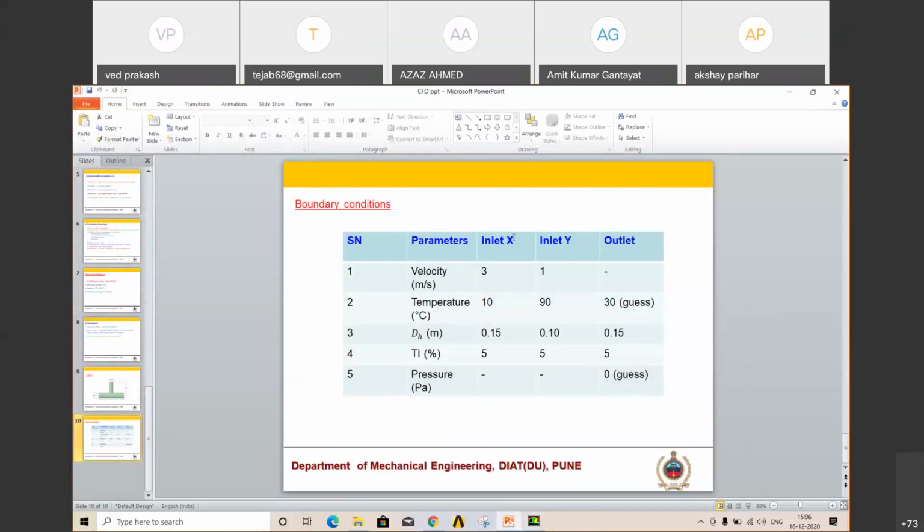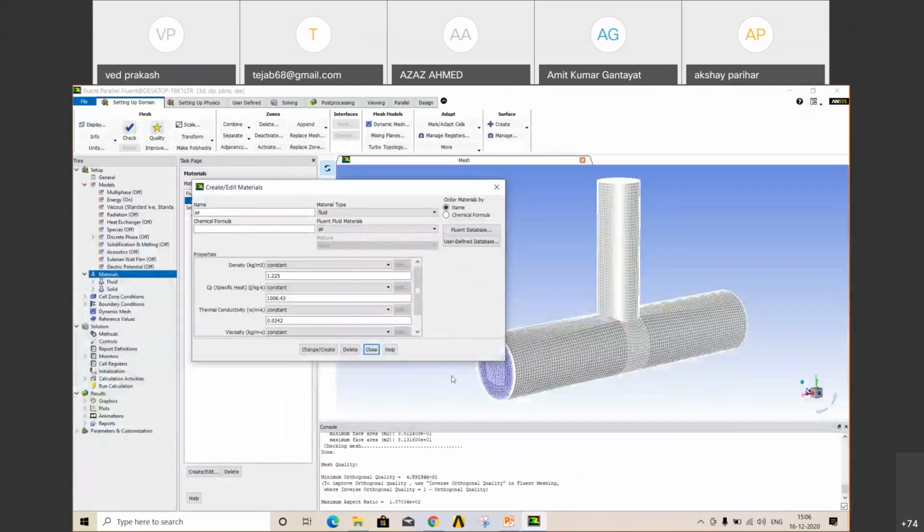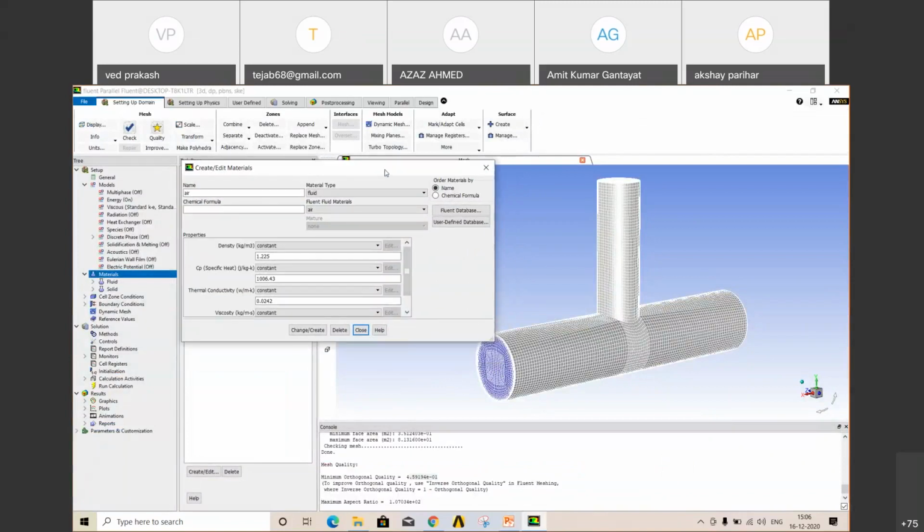Okay. Inlet X, water is flowing with velocity 3, temperature is 10 degrees Celsius, which is cool water. In inlet Y, velocity is 1 meter per second, but temperature is hot water. So what we are basically seeing, we will see what will happen when cold water mixes with the hot water. It is a very easy problem. That is why I just want to make sure that you understand this simple geometry. Then later you can create your own problem.